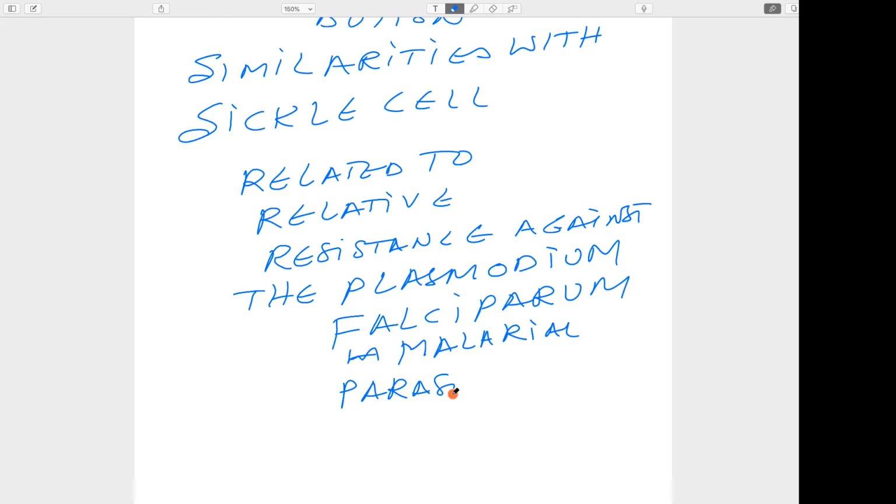When you see the geographical distribution, you find a pattern where these genes are most prevalent in populations living in malarial endemic regions. So that means it is providing some resistance to the malarial parasite.